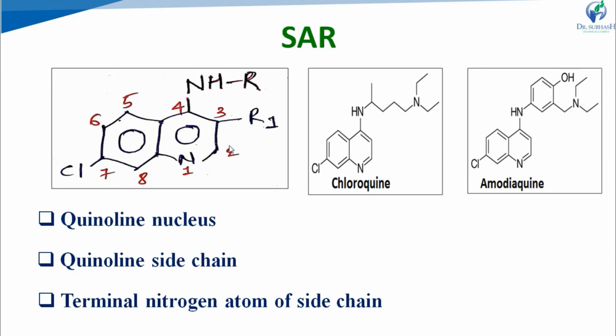Now at the third position, R1 is denoted. If a methyl group is substituted in place of R1, then the activity decreases. Additionally, if a methyl group is also substituted at position 8, it will lead to loss of the activity. In the case of only 3-methyl substitution, activity will decrease, but if additionally a 3,8-dimethyl substitution is done, then the activity will be lost. So this is the modification related to the quinoline nucleus.